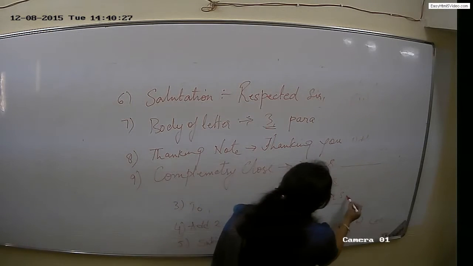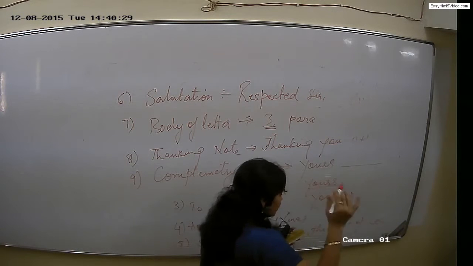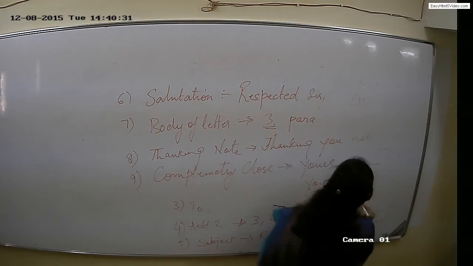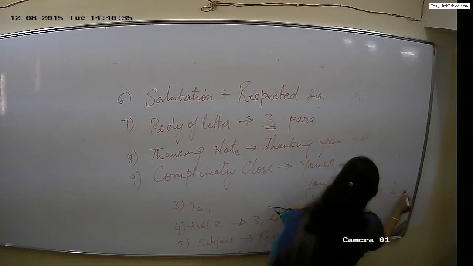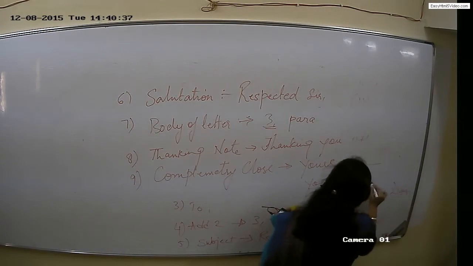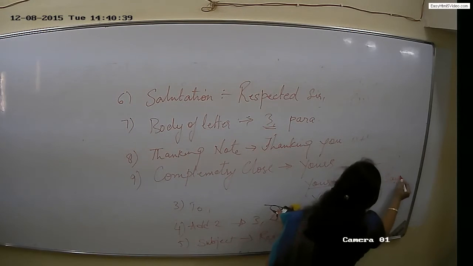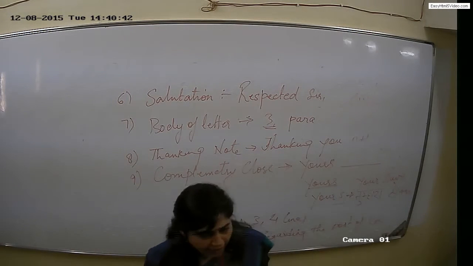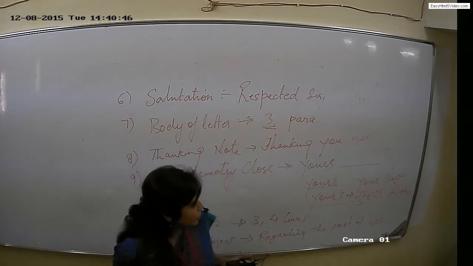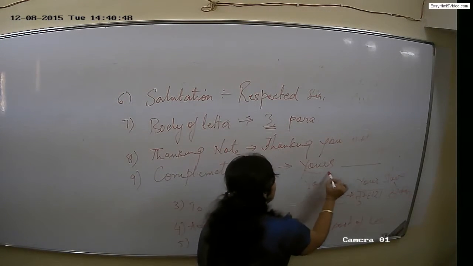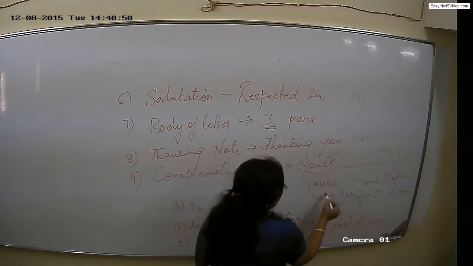This yours was used prior, that is, your servant or your slave. We are no more slaves under anybody. Again, free in the 21st century, so the correct form of writing yours is this rather than this.